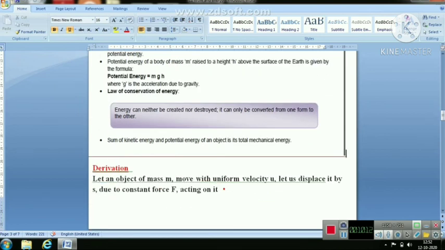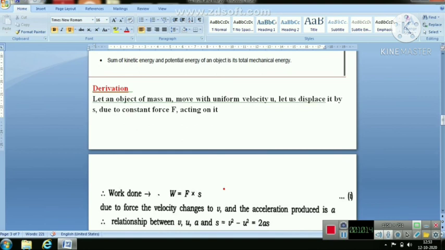Now we will see the derivation of kinetic energy. Let us consider an object of mass m which is moving with a uniform velocity u.